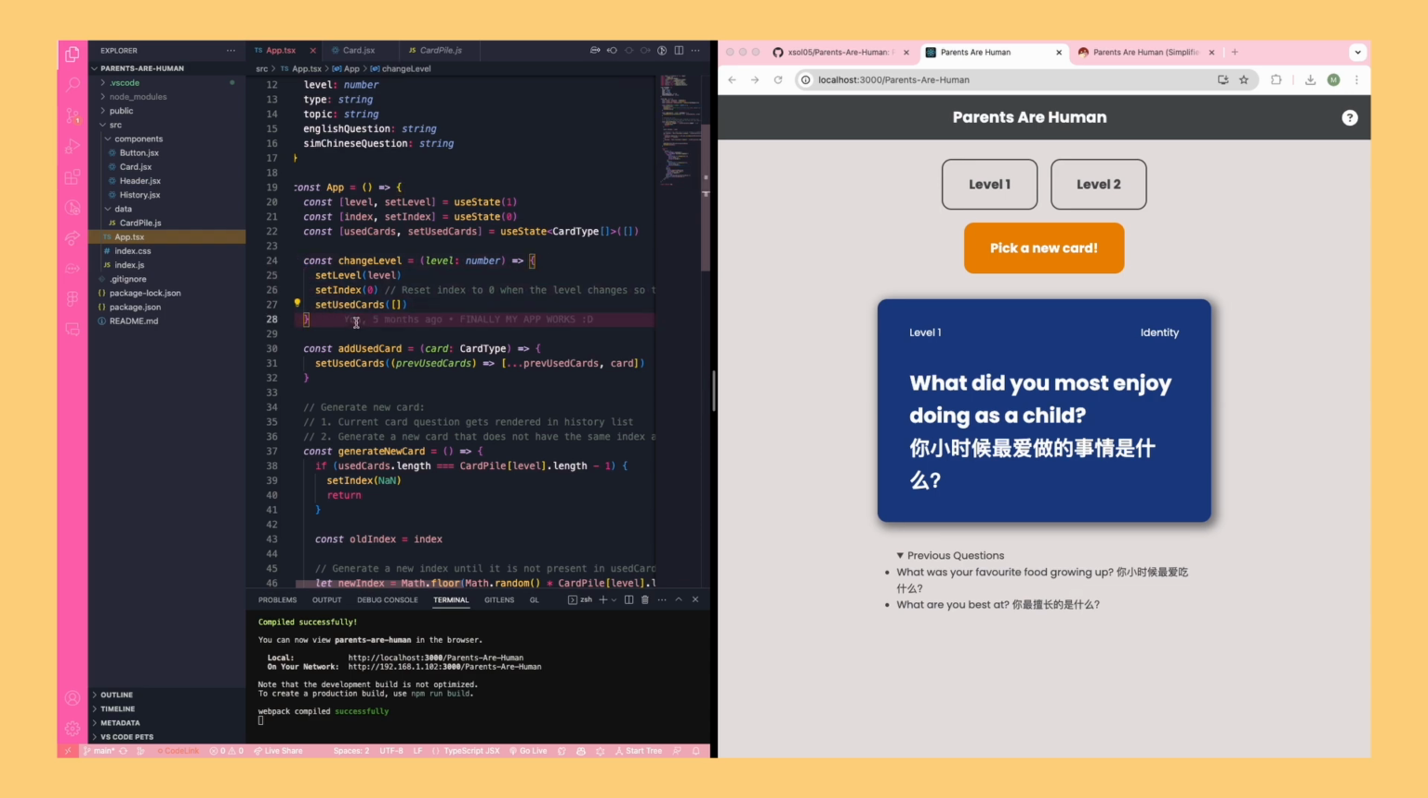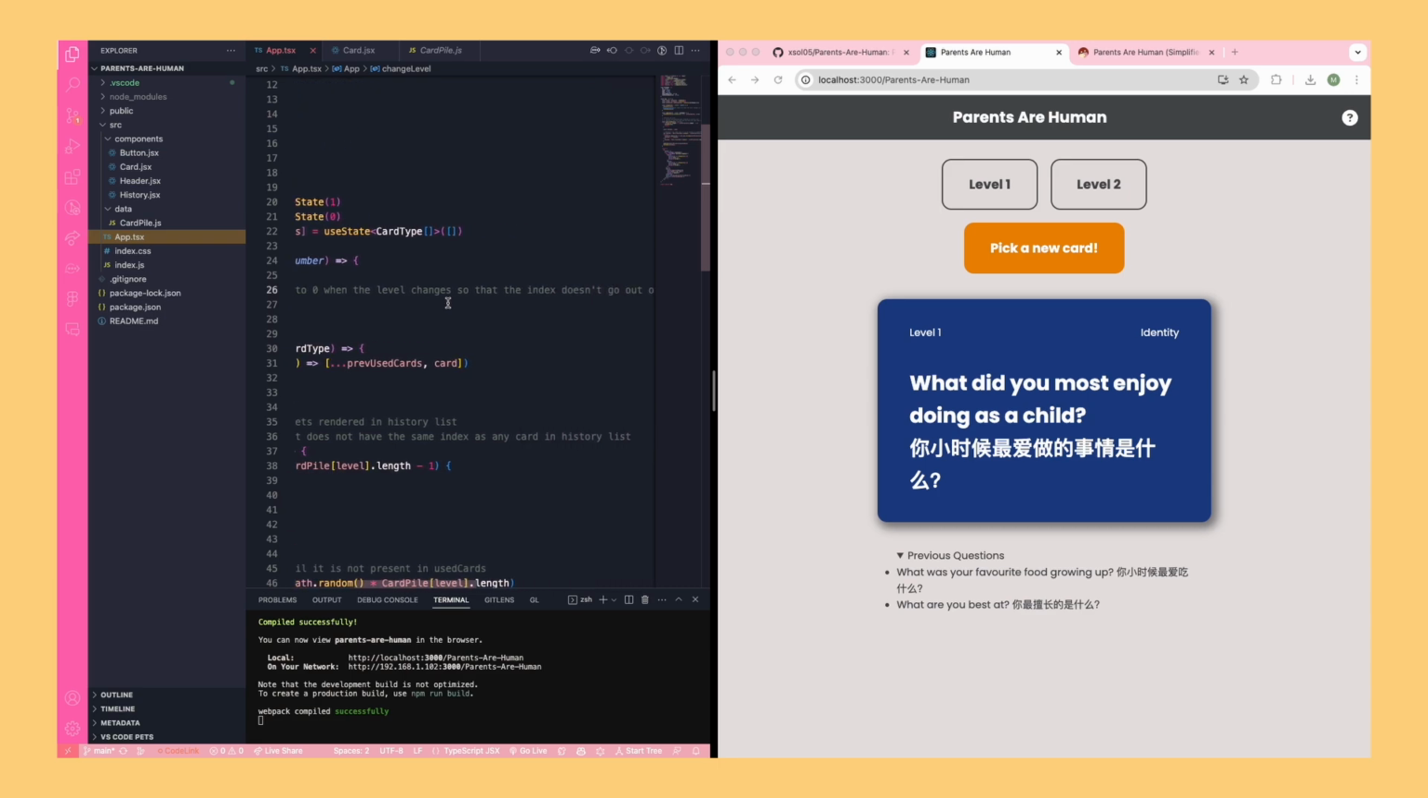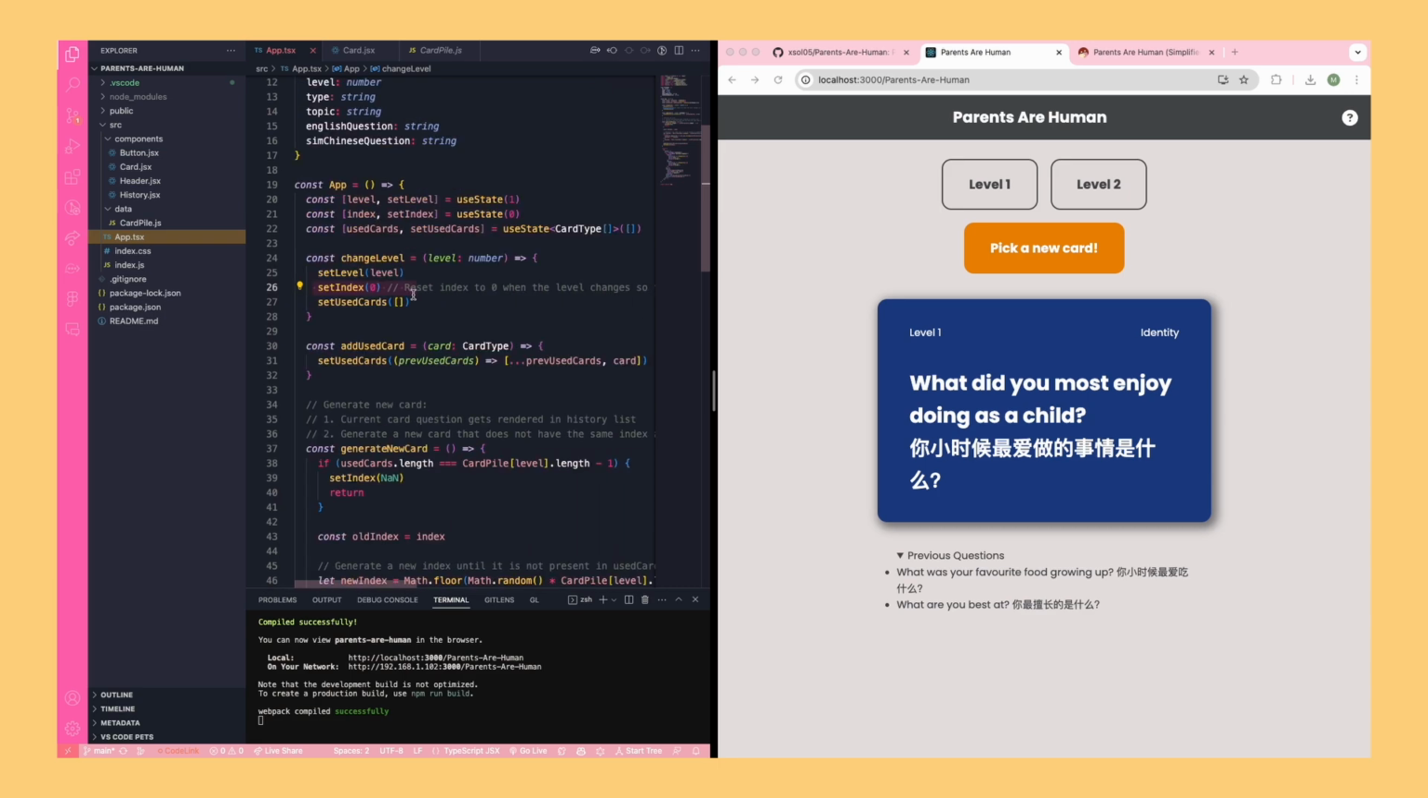So what is this change level function? It's going to take in a number, which is the level, and then set the level state to the new level. It's also going to reset the index to 0 so that when the level changes, the index doesn't go out of bounds for the cards of the new level, because initially I didn't have this and it was giving me an out of bounds issue.